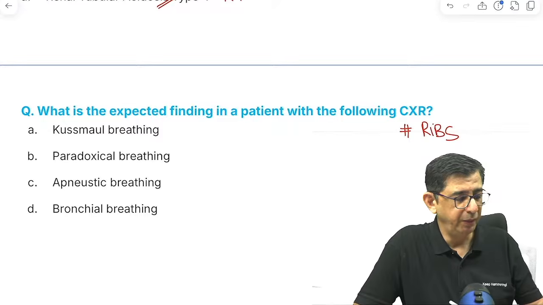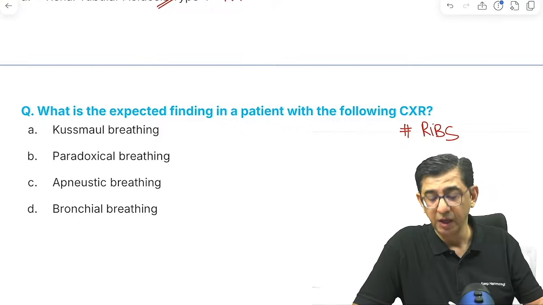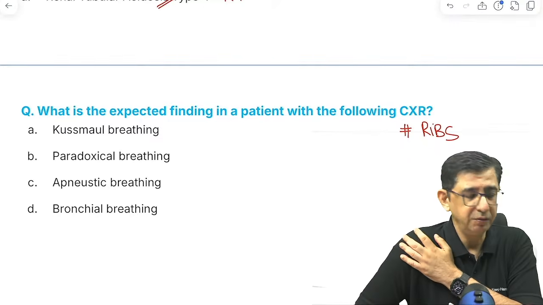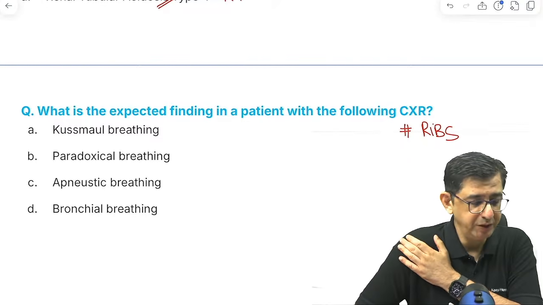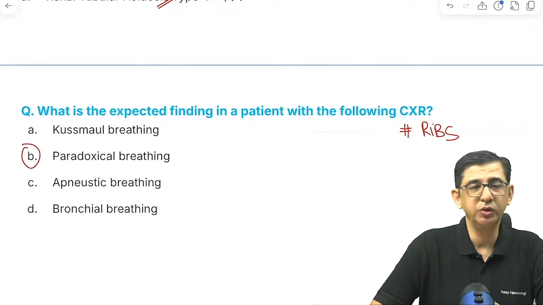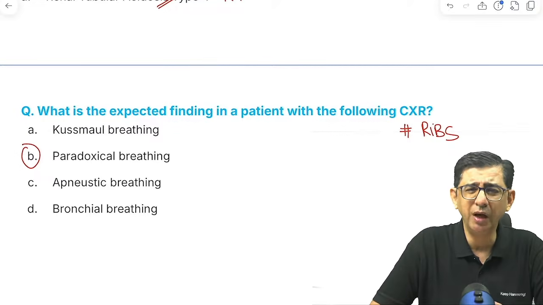So you can quickly note this. There's a fracture of ribs in a patient, so I think that makes it all the way easier. Fracture of ribs would mean flail chest, and flail chest would mean that paradoxical breathing would be present. So the answer to this question will turn out to be option number B. Anyway, they'll give you a trauma case and you'll be able to answer it.